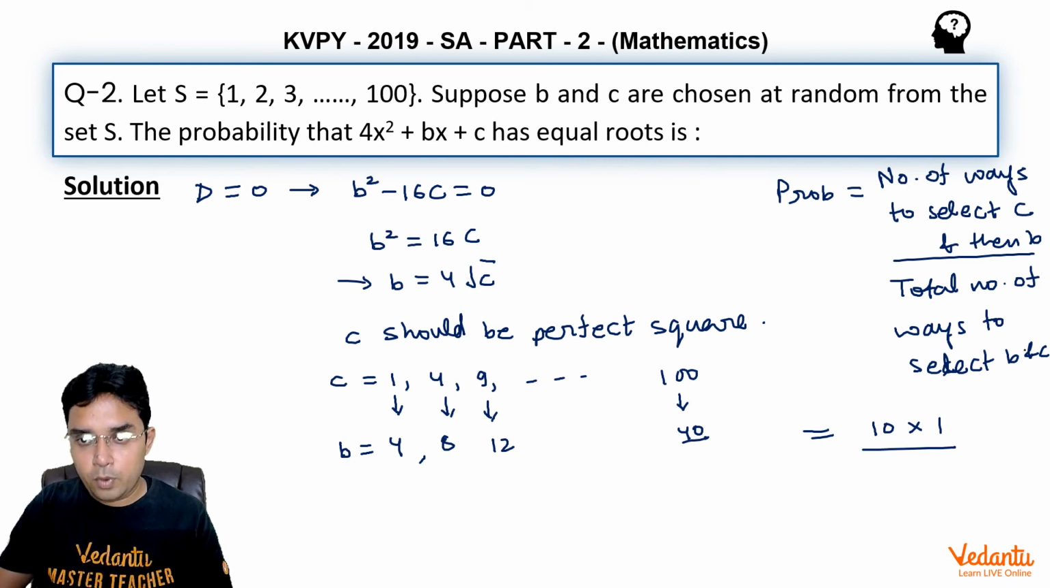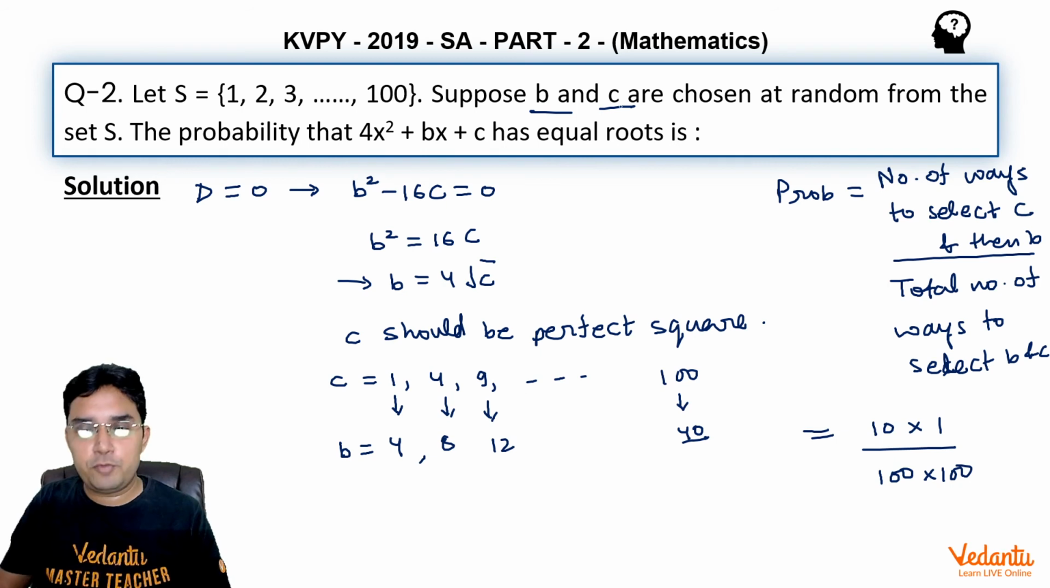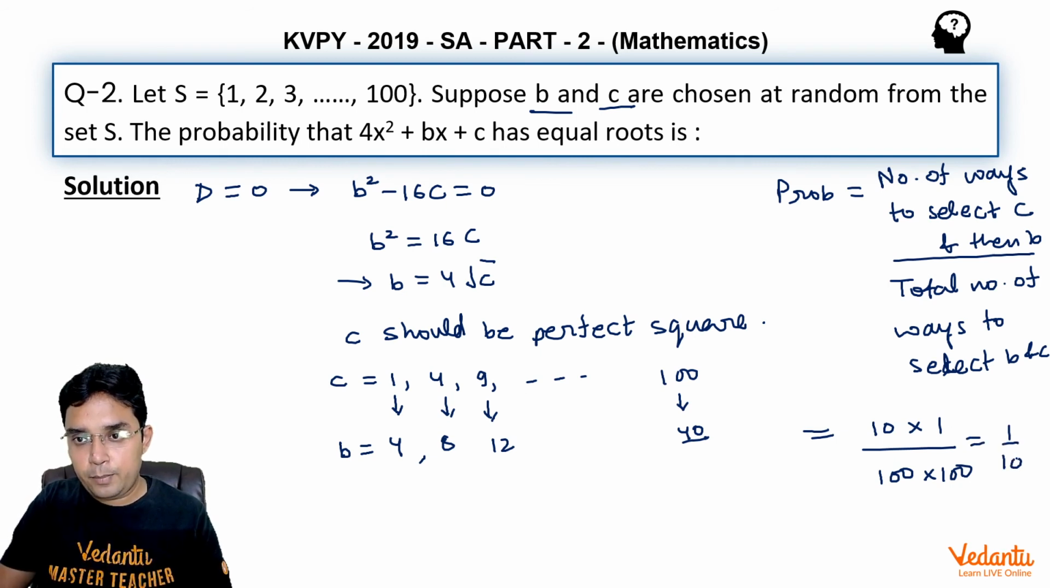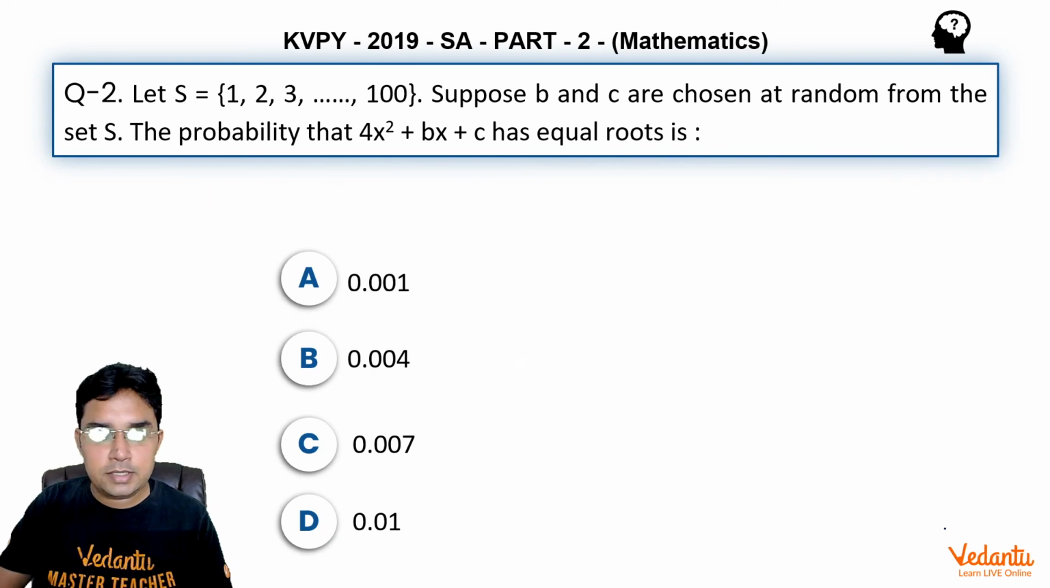Upon here, the number of ways to select B is 100, because if there is no condition there are 100 ways to choose B, and for C also it is 100 because we are not given that B and C should be same or different. So we will be taking all possible scenarios. So it becomes 1 upon 1000. So the answer for this will be 0.001. So the answer of this question is A.